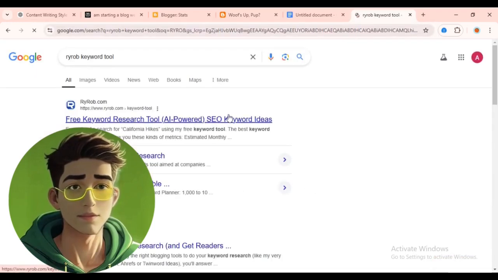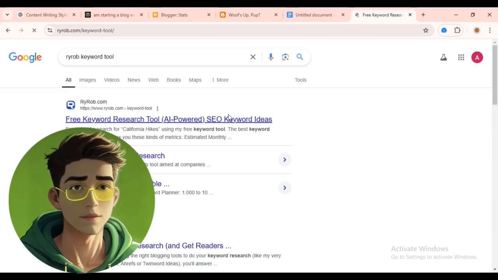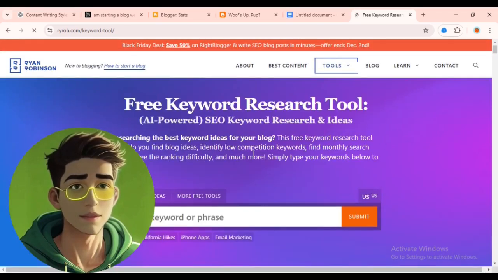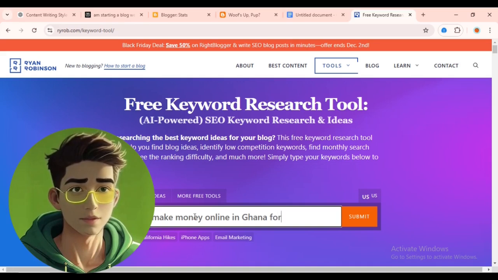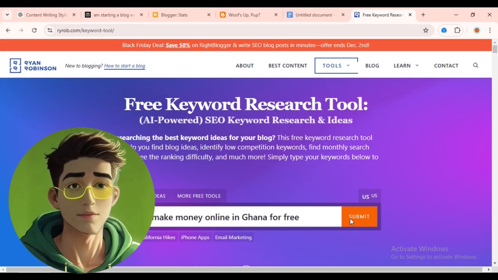Once you get to this keyword generator tool, what you are going to do is search for a keyword or a phrase that you are going to write an article about. So let's just say we want to write our blog about how to make money online. So I'm going to put it in here, how to make money online in Ghana for free. Once I put in my article, I'm going to click on submit.